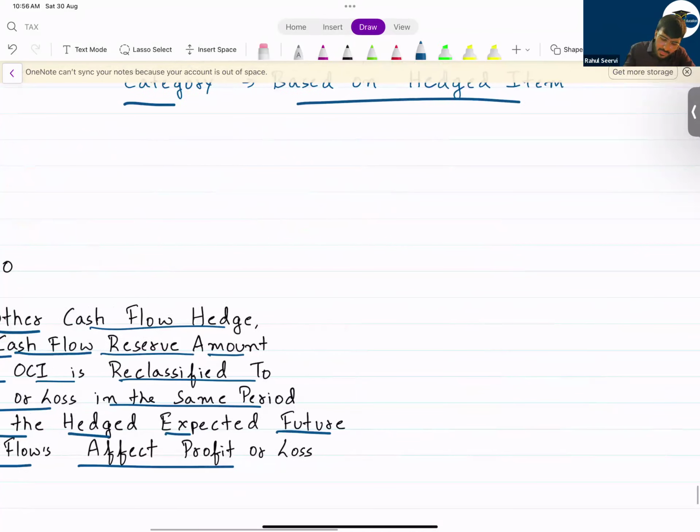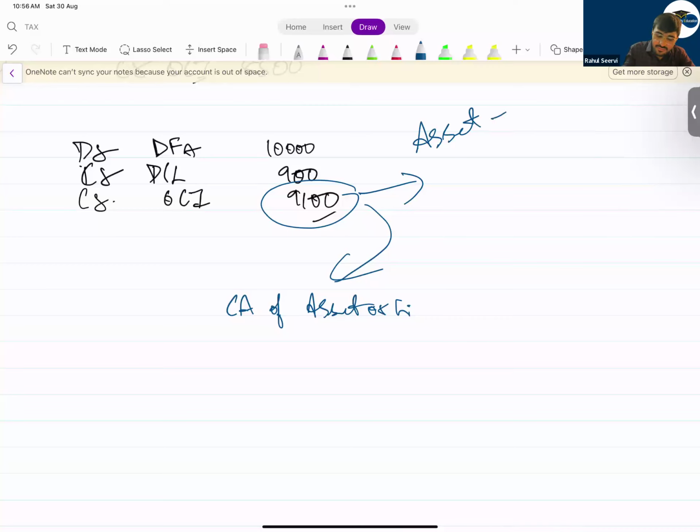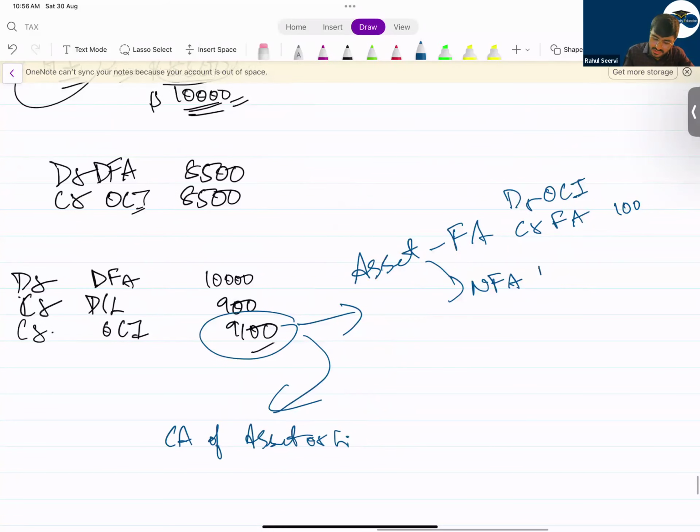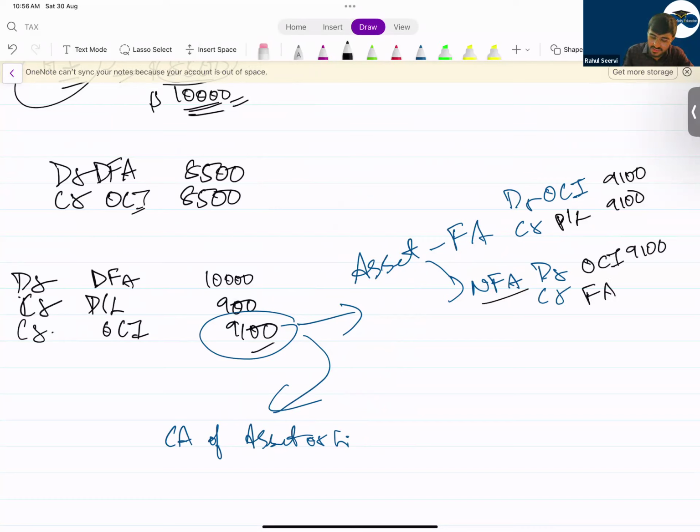If I say this is regarding an asset, that asset is a financial asset or a non-financial asset. If it's a financial asset, I will reduce it. So I will debit OCI and credit the asset, I'll increase the value of the asset by this. On the other hand, what will I do if it's a non-financial? Sorry, my bad. It is P&L here. If it's a non-financial asset, I will reduce the OCI, and I'll take this to the carrying amount of the asset. You will adjust this. I hope everyone has understood this.